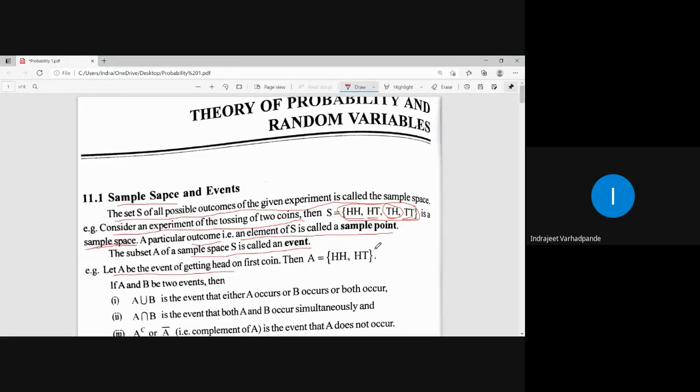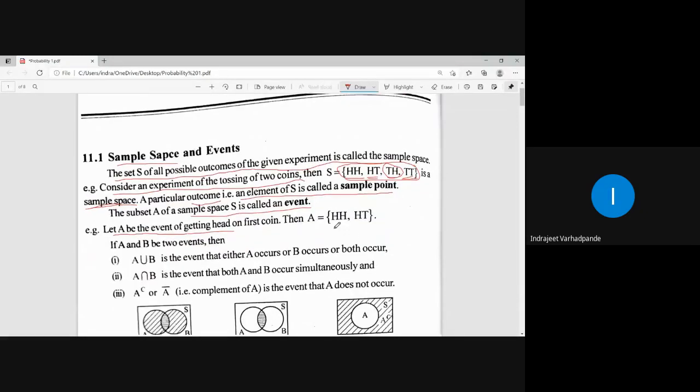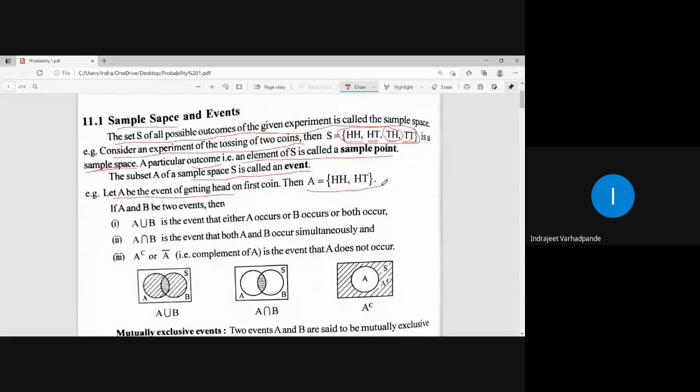So we can have one of the subsets as: let A be the event of getting head on the first coin. So what are the possibilities with which we can get head on the first coin? Point number one, that is HH, and the other point is HT. So what will be the event where you have the head on the first coin? The subset will be out of the sample space, because the sample space will be the largest space where we are collecting all the possible outcomes. An event will be a part of that particular sample space defining a certain condition. So what is that condition? The condition is getting head on the first coin.